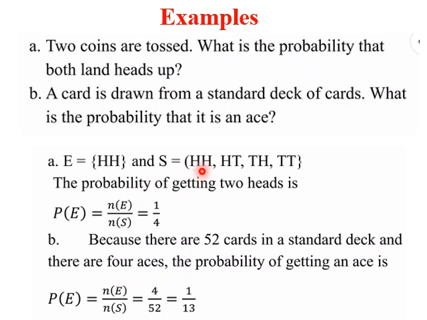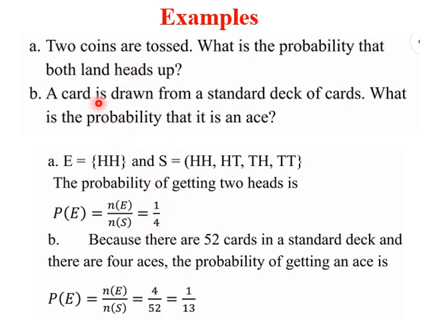So this is the event HH. What is the probability of it occurring? This is occurring only one time, so 1 over the total outcomes in the sample space, which is 4: 1, 2, 3, 4. So the probability of event E, getting both heads up, is 1 over 4.